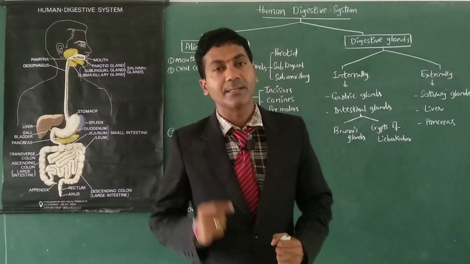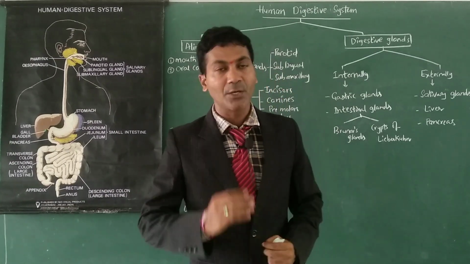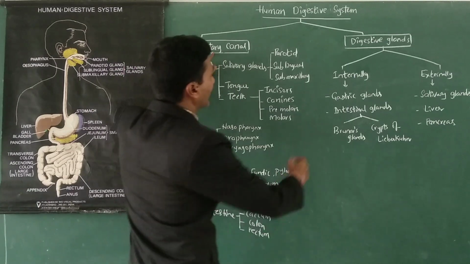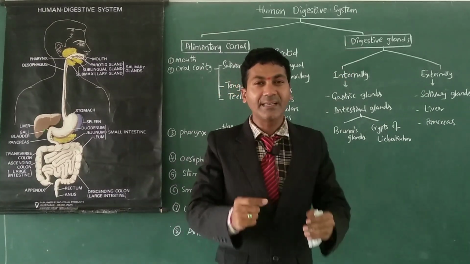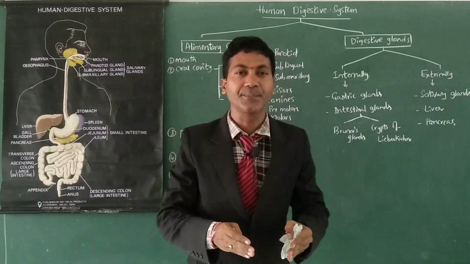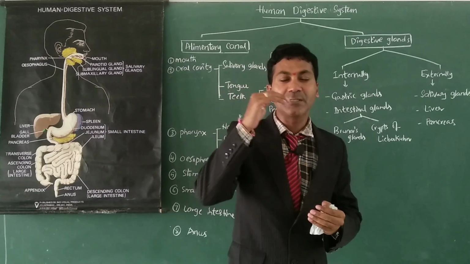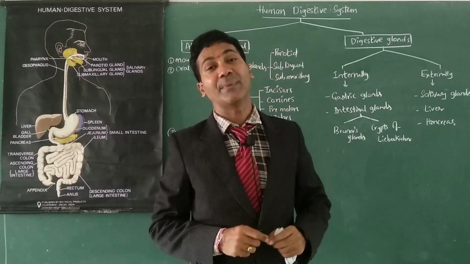My dear students, now I am going to explain to you about the human digestive system. The human digestive system consists of two parts, the alimentary canal and the digestive glands. The alimentary canal is a tubular structure through which food is allowed to pass. While food is passing through the alimentary canal, it is digested in different ways.